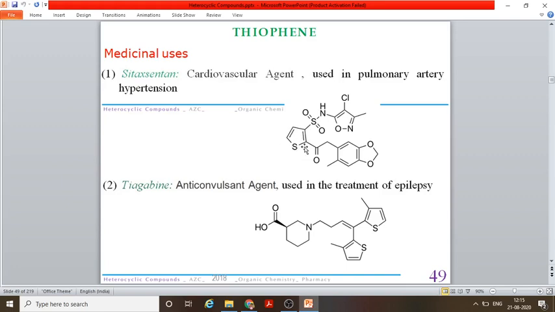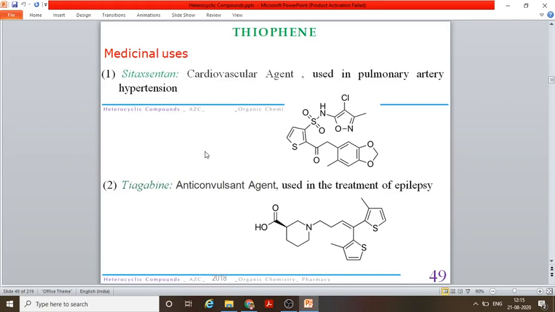Now, if you can see in the structure, there is more than one heterocyclic compound. One is your thiophene, the other one is this, where you have one oxygen atom and one nitrogen atom, and it's a five-membered ring, and it has unsaturation. In nomenclature, we have discussed the name of this compound. So what does this drug do? This is used as a cardiovascular agent, and it is used in pulmonary artery hypertension. So this drug is used for the high blood pressure condition.